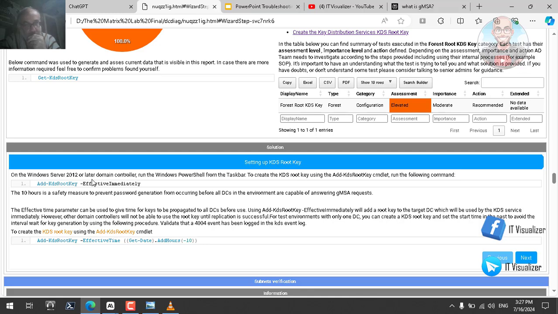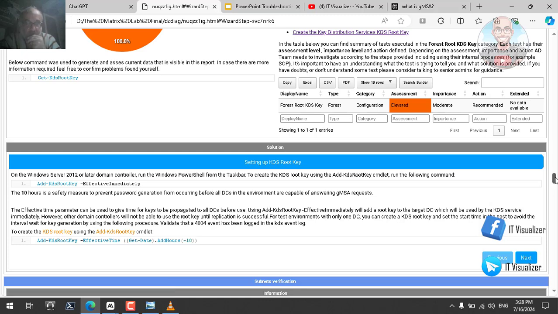Okay, so this is how you can, after installing the KDC root key with the immediate KDC root key command and telling him minus 10 hours, it will replicate to all of the domain controllers, then you can use it safely without any problems.